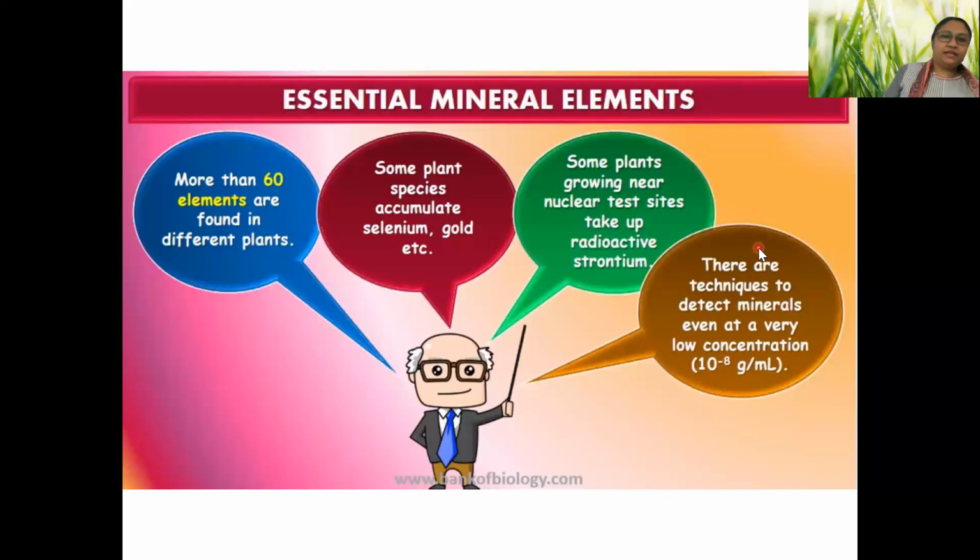So if I want to cultivate a plant by using a hydroponic medium, then obviously I need to make sure that the plant is cultivated in constituents which are particularly required for that plant.